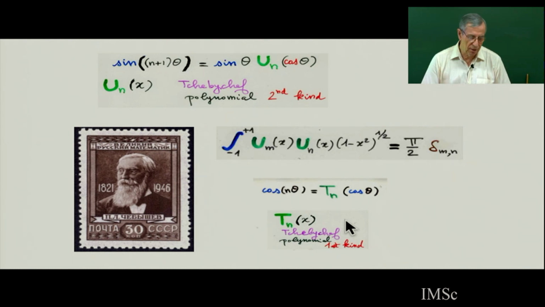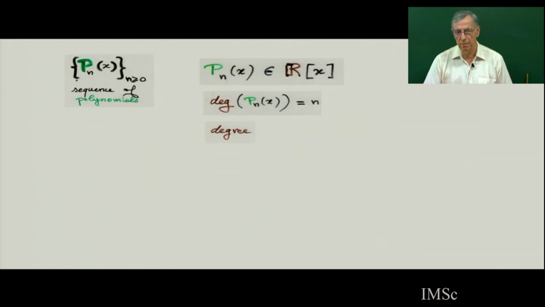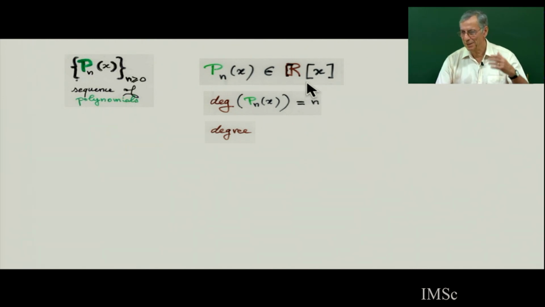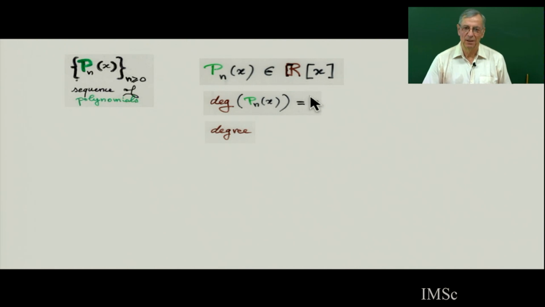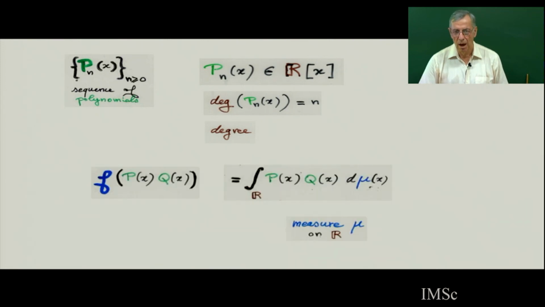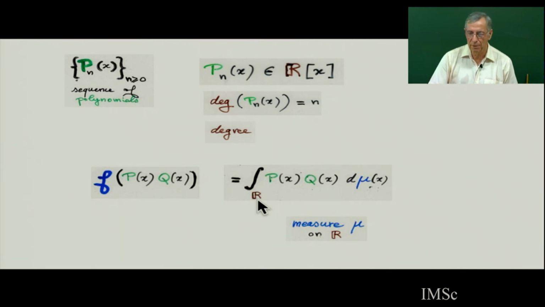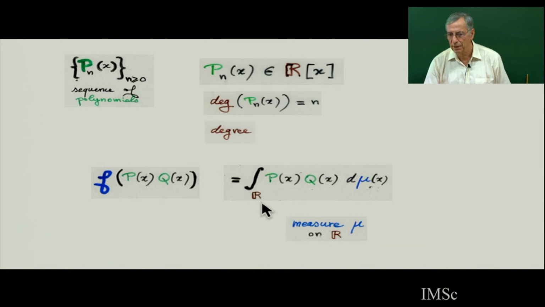Usually in analysis, orthogonal polynomials are defined as a sequence of polynomials, each in one variable. Each polynomial has coefficients in the real numbers, and afterwards this is extended to complex numbers, but usually it's real. Each polynomial has degree n, and they are orthogonal for a certain scalar product, which is an integral over the real numbers. Maybe it's over a finite or infinite interval.